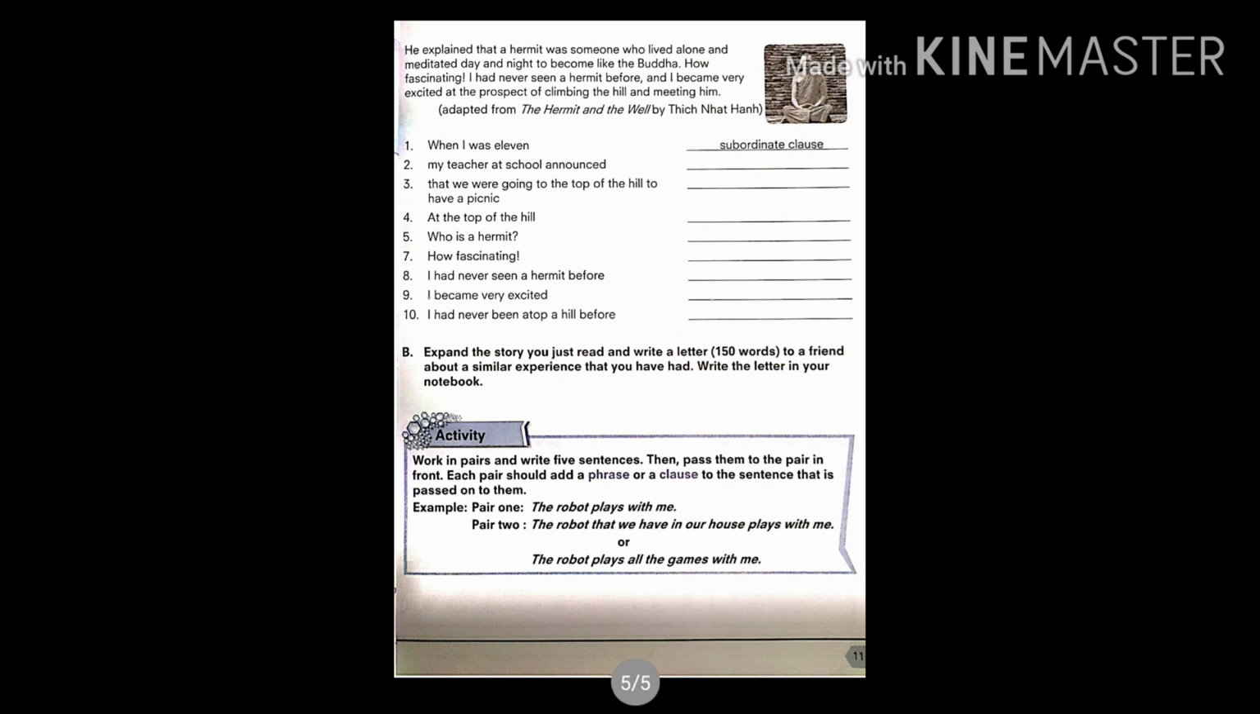For the activity in the box, you have to do this on your own, though it is suggested that you should do it in pairs. Again, as you are at home, you will do it alone. Directly go to the example. The robot plays with me. So what you will do is, similarly you have to make 5 or 10 more sentences, and then you have to do it as a homework.